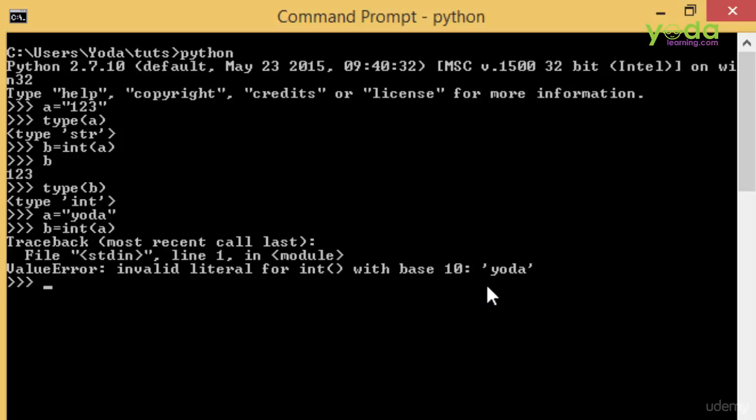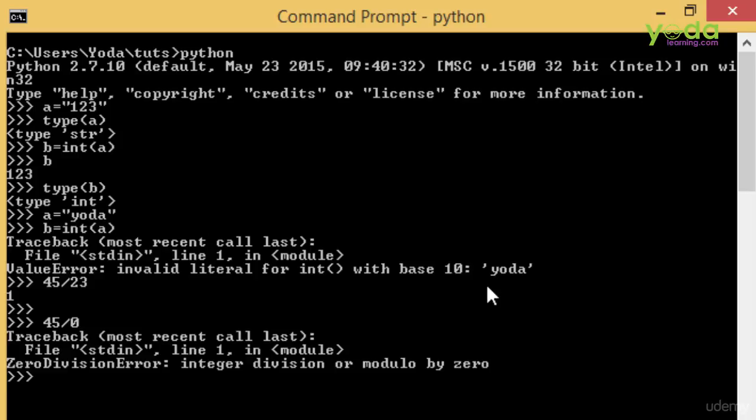Yet another example of an exception: let there be a number, 45, and we divide it by 23 and we get 1. This is a very simple division case, but where is the exception? Let's take yet another number, 45, and try to divide it by 0, which doesn't make any sense mathematically, but still, go ahead. And what we found over here is a ZeroDivisionError. Now, this is yet another exception that we just encountered in our code; we actually didn't handle it.